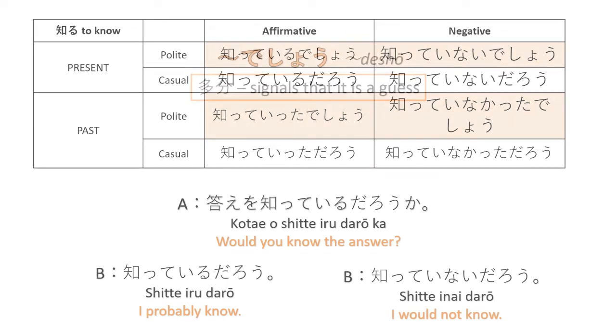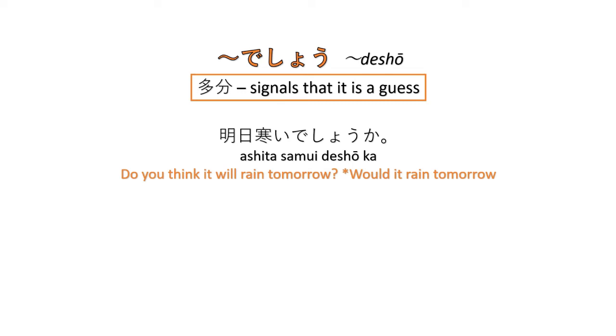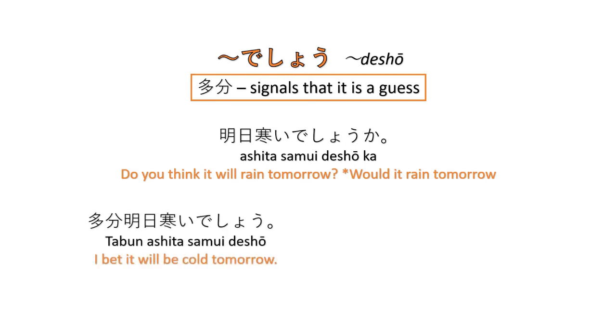And we can add the word tabun, and it signals that this statement is a guess. Ashita ame deshō ka? Do you think it will rain tomorrow? Would it rain tomorrow? Tabun ashita ame deshō. I bet it will rain tomorrow. Okay? I guess.